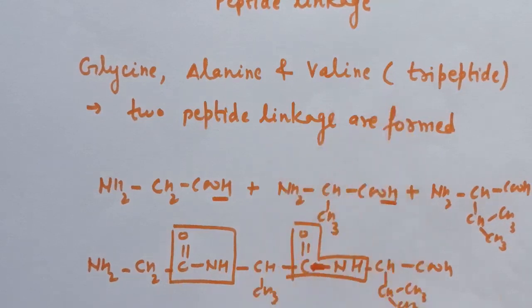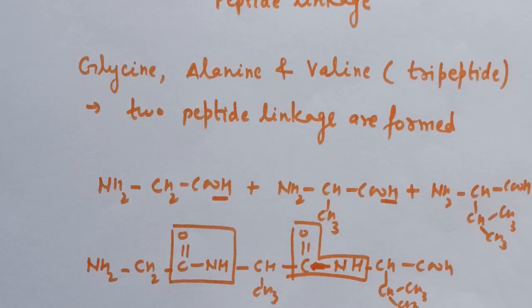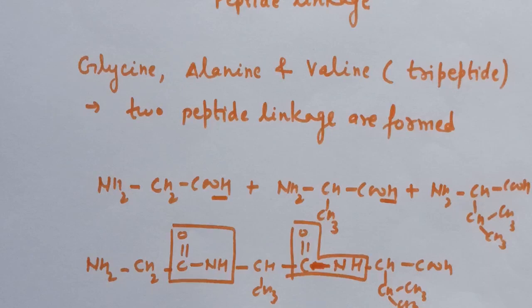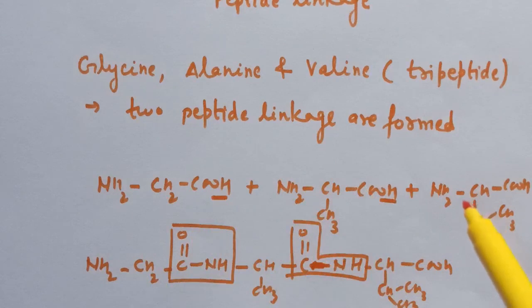Similarly, when 4, 5 or 6 amino acids are linked, the respective products are known as tetrapeptide, pentapeptide or hexapeptide respectively. Now, when the number of such amino acids is more than 10, then the products are called polypeptides. So what are polypeptides? When the number of such amino acids is more than 10, then the products obtained are called polypeptides.